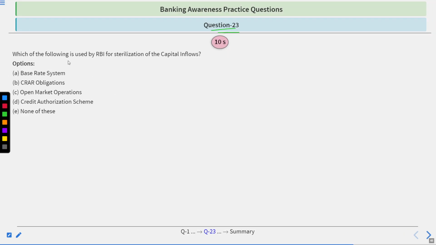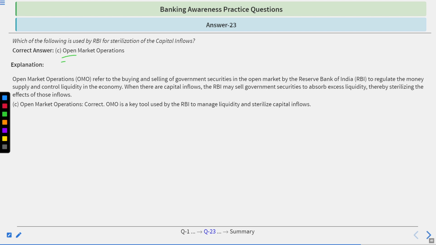Question number 23. Which of the following is used by the Reserve Bank of India for sterilization of the capital inflows? Base rate system, CRAR obligations, open market operations, trade authorization schemes, none of these. To answer this, again, you will have 10 seconds. Time starts now. Time's up. The correct answer is open market operations.